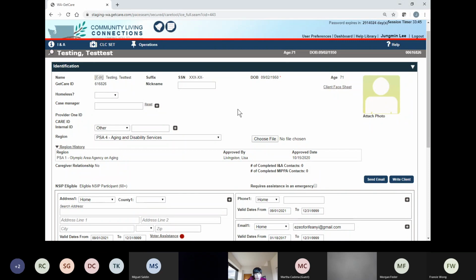Okay, so you are here, so you are done with this testing and test client, and this time we want to search for last name Tester, and first name Wonderful. How would you do that? So you are here, and you try to find another client. How do you do it?